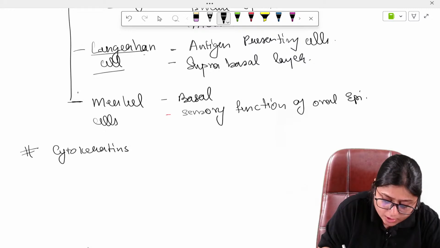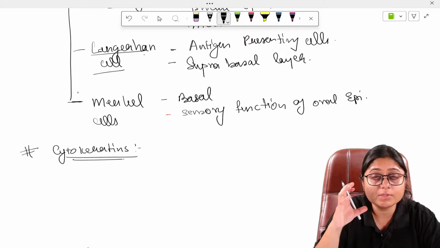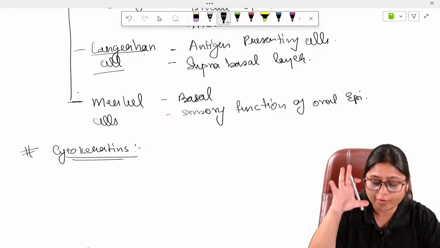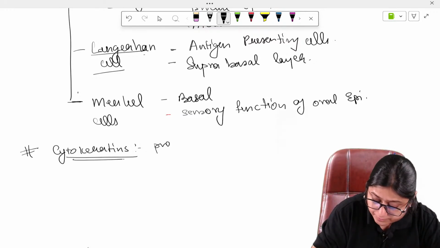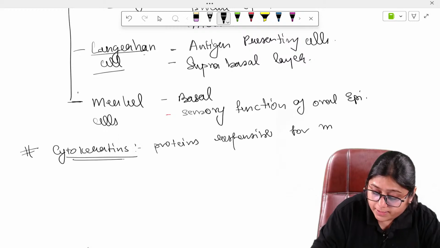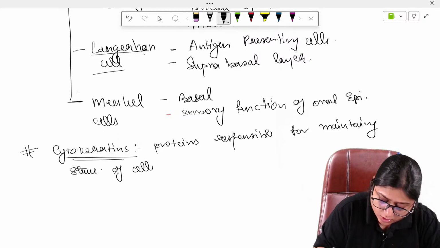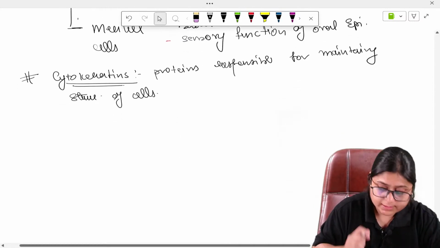Why are these called cytokeratins? These keratins are responsible for maintaining the cytoskeleton of the cell, the structure of the cell. The proteins responsible for maintaining the structure of cells are called cytokeratins.